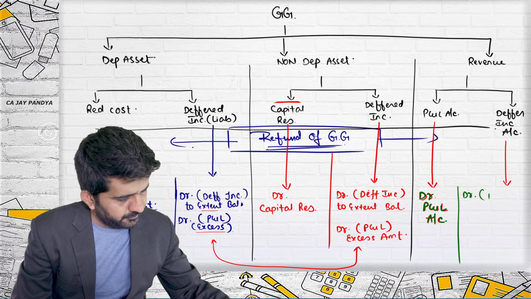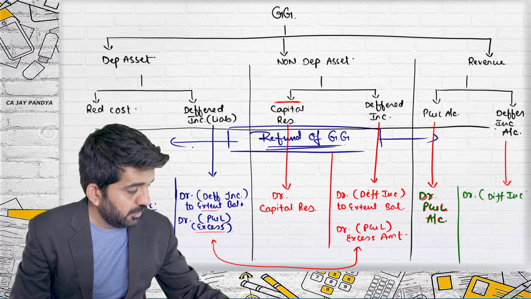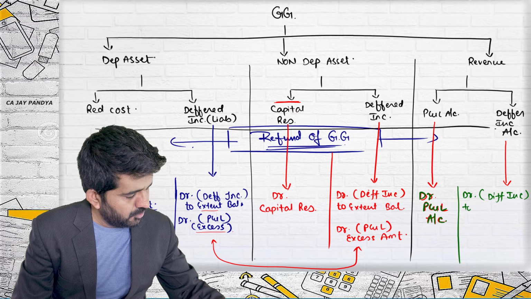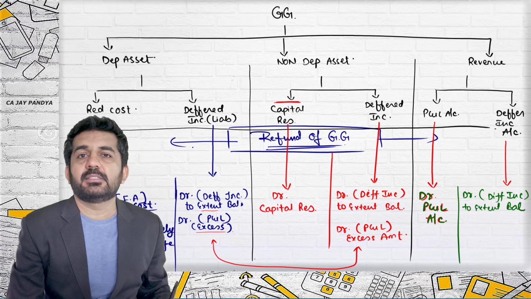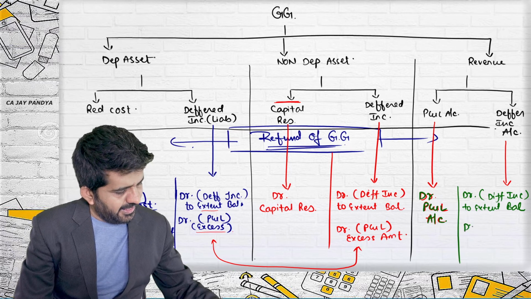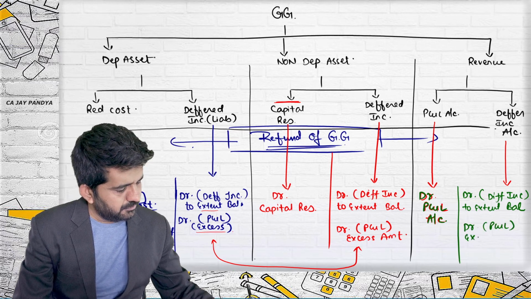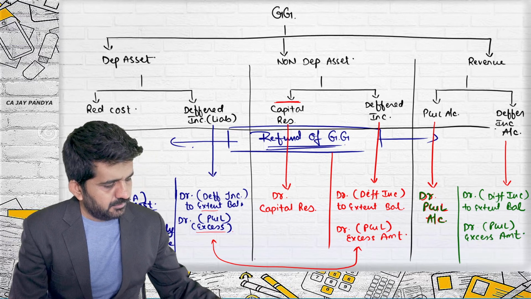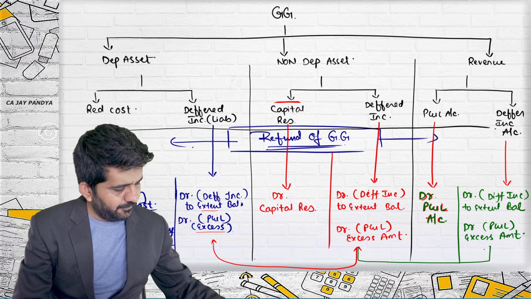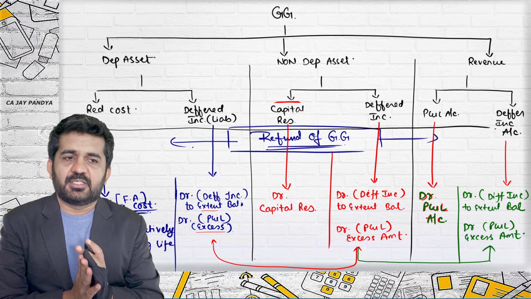Again the answer would remain same. Debit deferred income to the extent there is a balance, and debit profit and loss account of any balancing figure. So these three are same. There is no difference in these three. In all three, ultimately the answer is remaining same.